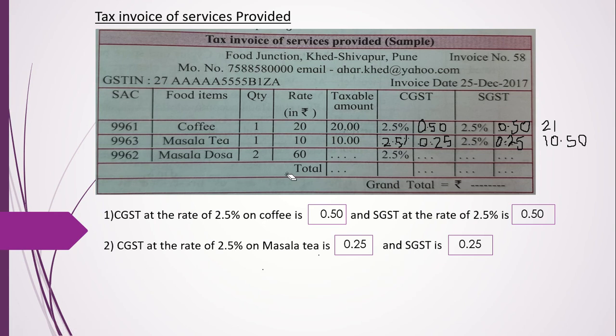Now 2 masala dosas they have taken. One masala dosa is 60 rupees. So 2 masala dosas are going to be 120 rupees, right? So this total bill is going to be 120 plus 30. So total bill is 150 rupees, but plus it will have CGST and SGST.